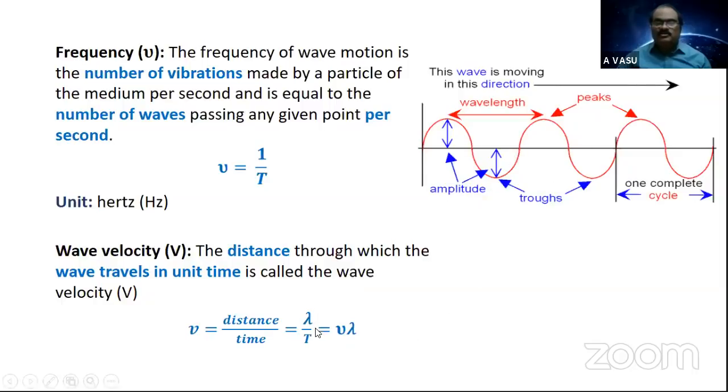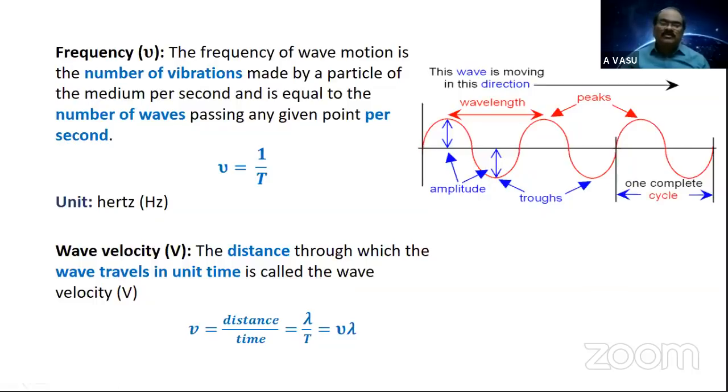But practically, can you determine the wavelength or time period or frequency of the wave? No. Therefore, we have to modify these expressions in terms of practical quantities, the quantities which can be determined experimentally. That's why these expressions change, and we get several expressions in our study. That is the only idea.